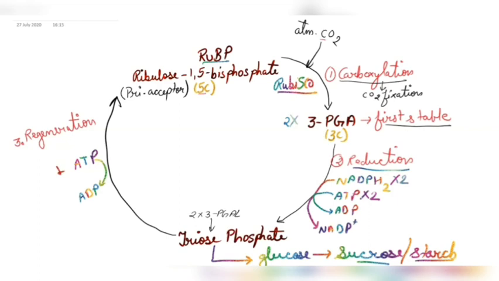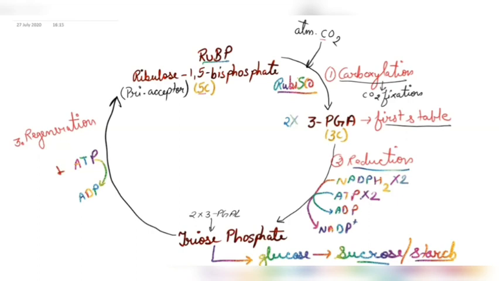This PGA is a 3-carbon compound. Now, these 3-PGA molecules will go under the reduction process and will lead to the formation of triose phosphates. For the reduction process, they include NADPH2 and ATP. One molecule of PGA requires one NADPH2 molecule.